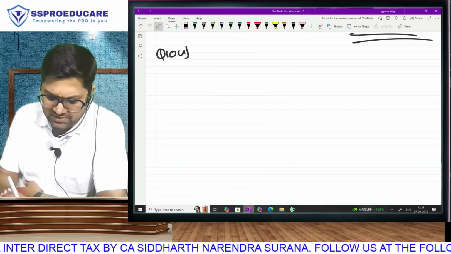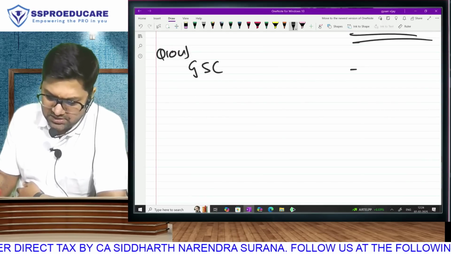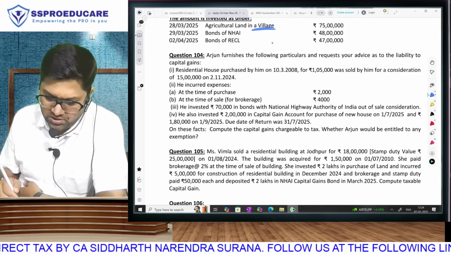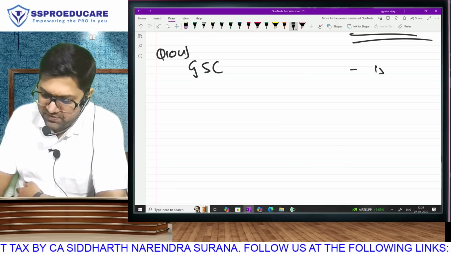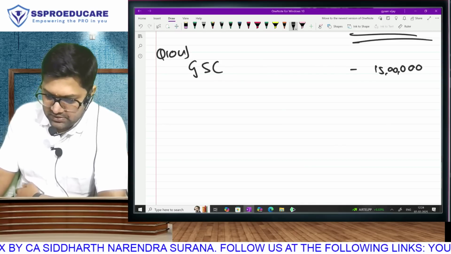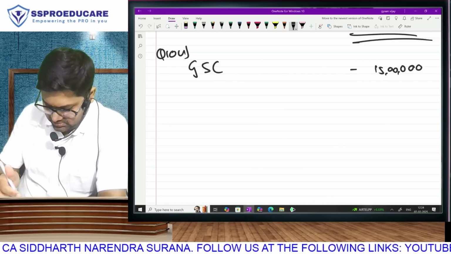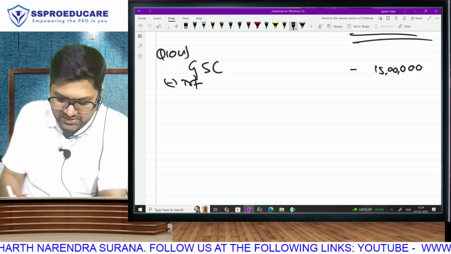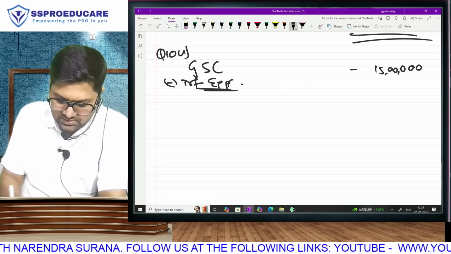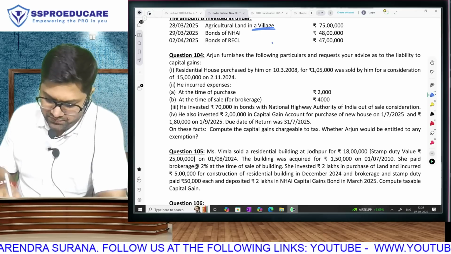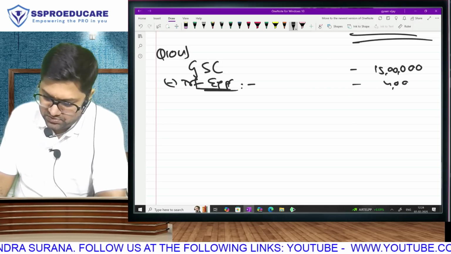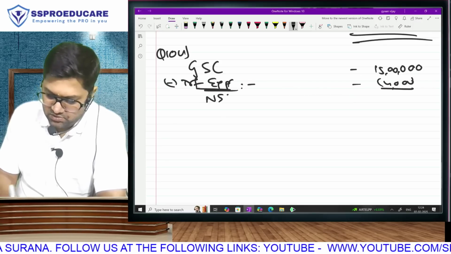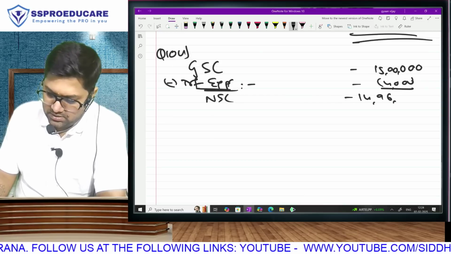For example, I think this time there is brokerage. So we will have to start our answer with gross sale consideration. What was the price at which Arjun sold? Oh, Modi ji's favorite figure: 15 lakh minus transfer expense. Which one? Purchase wala or sale wala? Sale brokerage is how much? 4,000. So we subtract 4,000 to get your net sale consideration of 14 lakh 96,000.